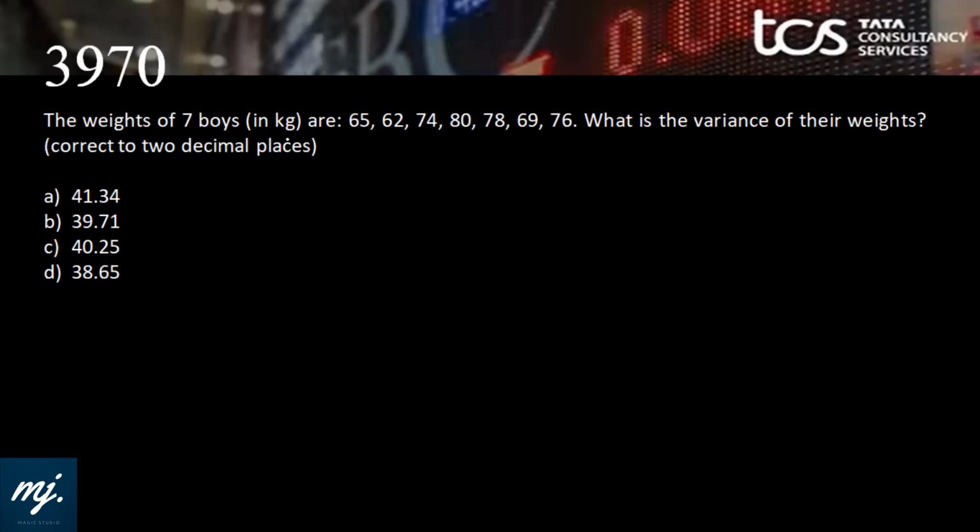The weights of 7 boys in kg are given. What is the variance of their weights correct to 2 decimal places? We know that variance is SD square. So that would be summation x minus x bar whole square by n. So for that, first I need x bar. X bar is total of all divided by 1, 2, 3, 4, 5, 6, 7.